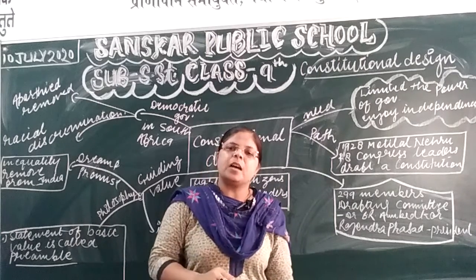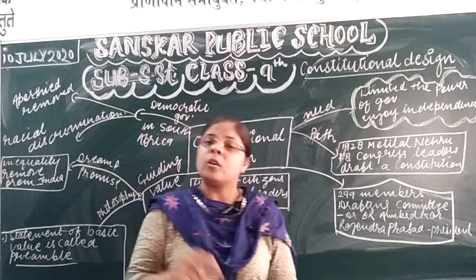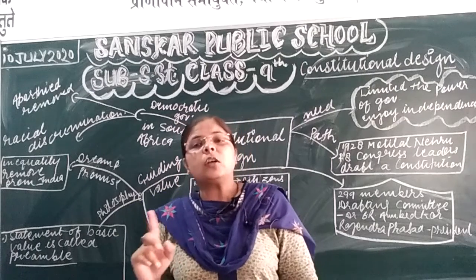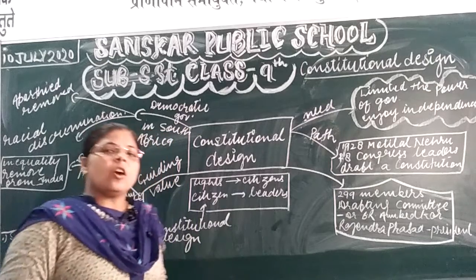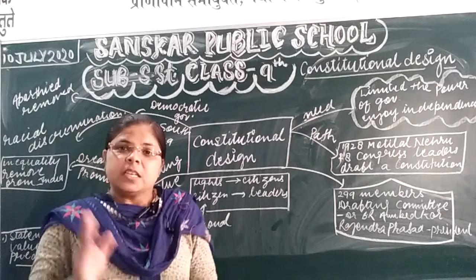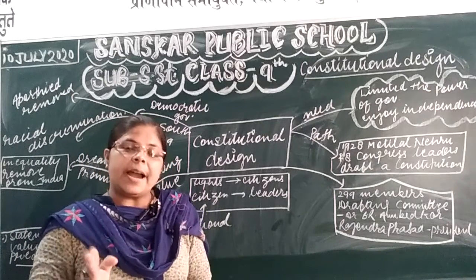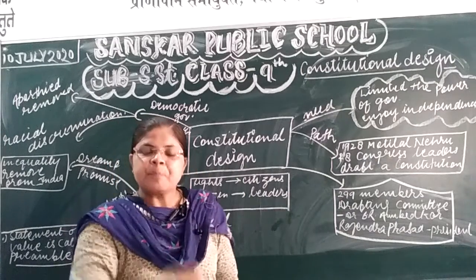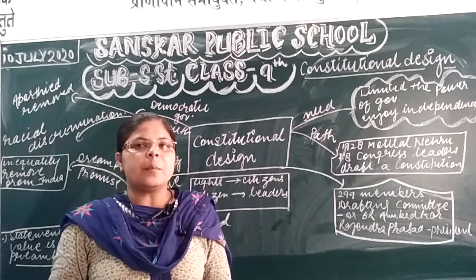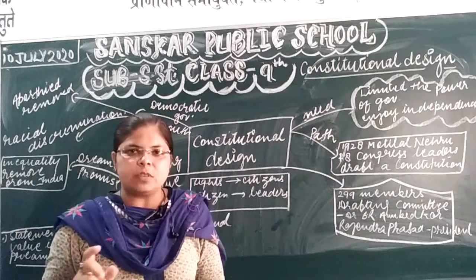Dr. Rajendra Prasad became the president of the Constituent Assembly, and Dr. Bhimrao Ambedkar became the chairman of the drafting committee. It means the Constituent Assembly had the work of getting ideas from different countries and modifying them, and the drafting committee worked to finalize the constitution.